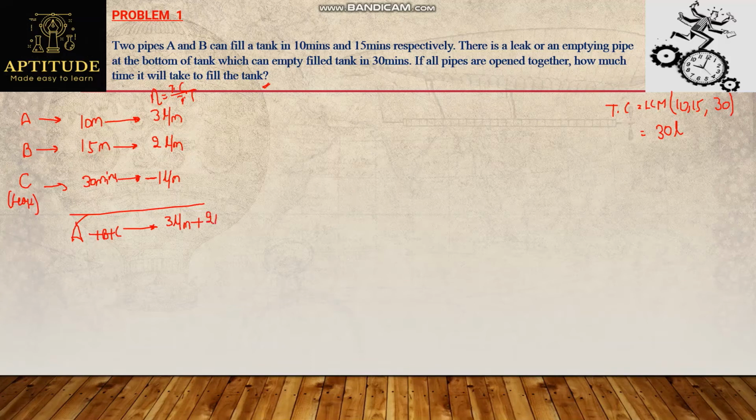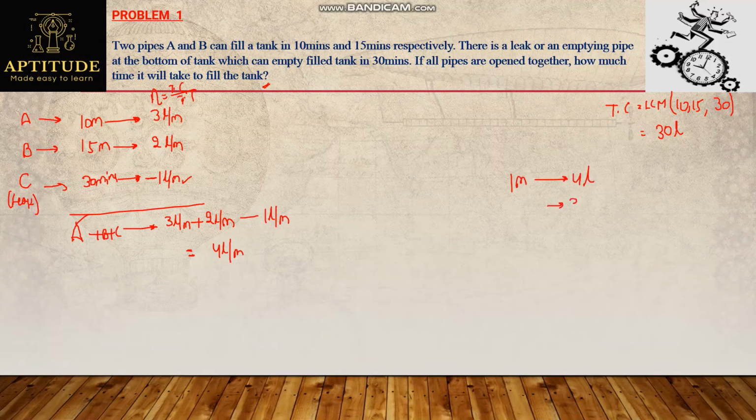B's efficiency will be added, 2 liters per minute, while C is negative efficiency, so subtract it. What is the combined efficiency now if all pipes are open? 3 plus 2, 5, 5 minus 1, 4. So which means it can fill 4 liters per minute. If all pipes are open, I can fill 4 liters per minute in a tank.